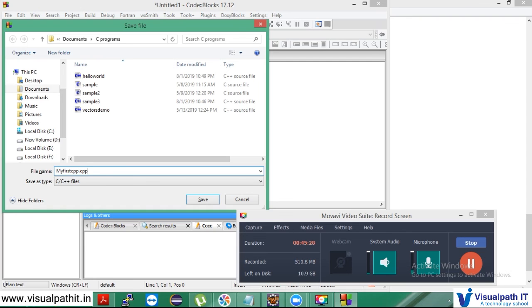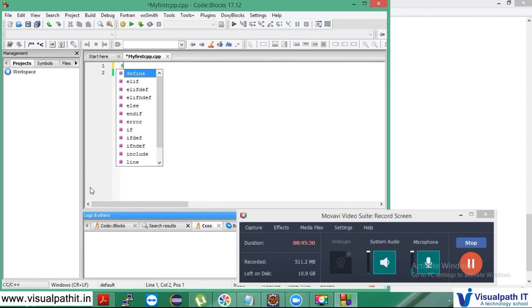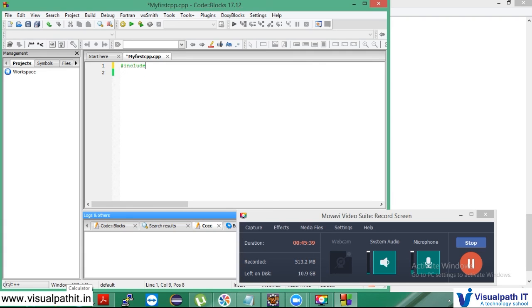Then save. Now the moment I type hash, you see it is showing the list of hash include. Then you have to use iostream, and .h is not required here. Next is int main. Next I have to open the curly brace. See, the moment I open the curly brace, immediately the close curly brace also comes, right? So what does it mean? It helps us to close it.